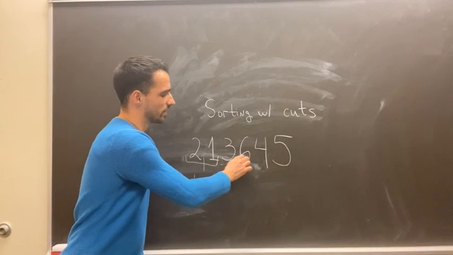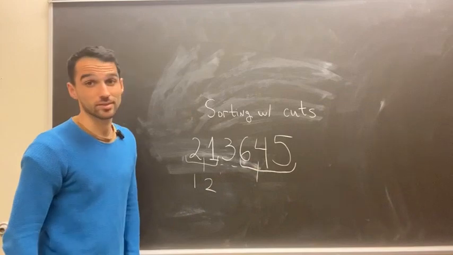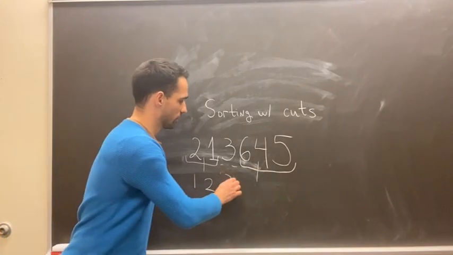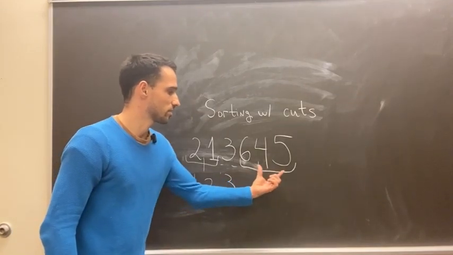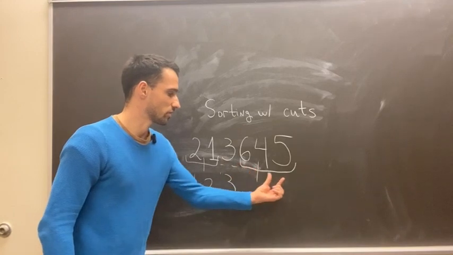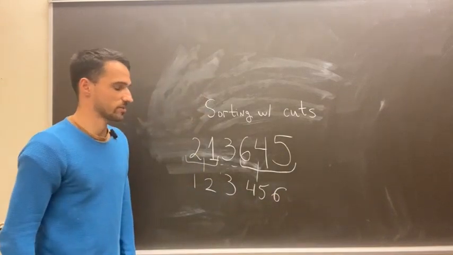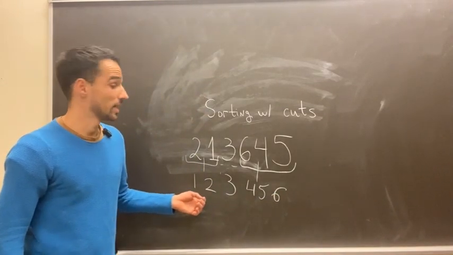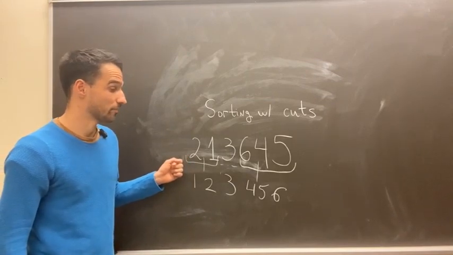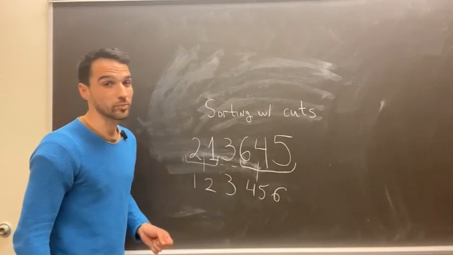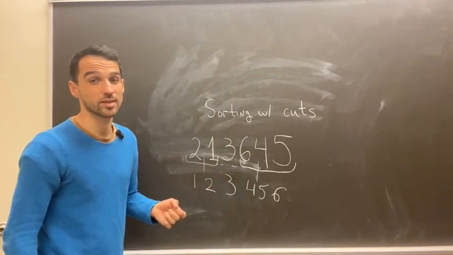Then I skip 3, and then I select also that segment and I decide to cut over here. So 3 stays as it is, and after I do the cut, this goes on the left, this part goes on the right. So I will get 4, 5, and then 6, which is the identity. So in this particular case, for this permutation, I got the identity just by one single pass over the permutation, and I decided to perform these particular cuts here.